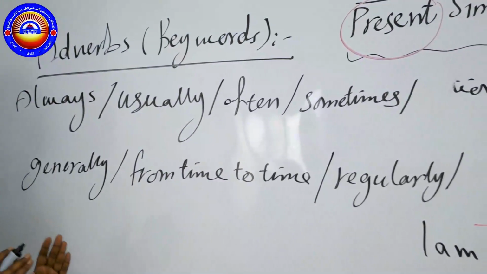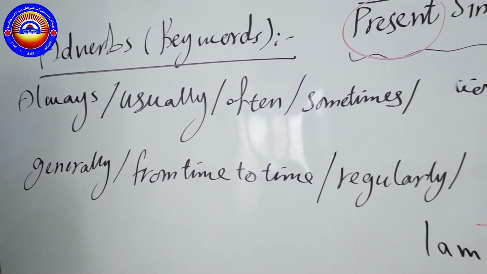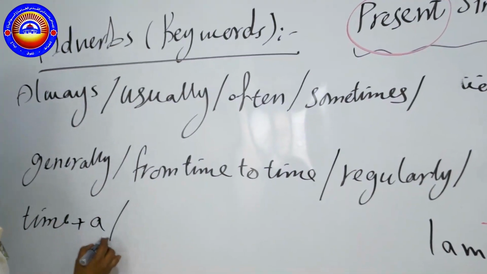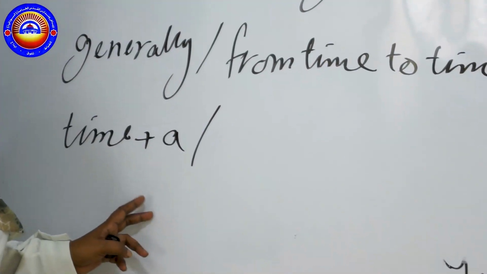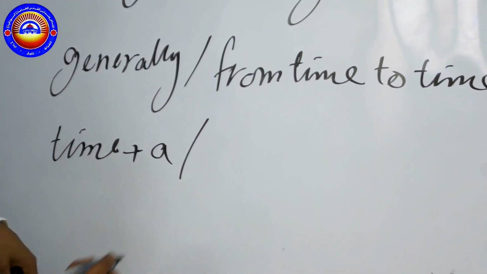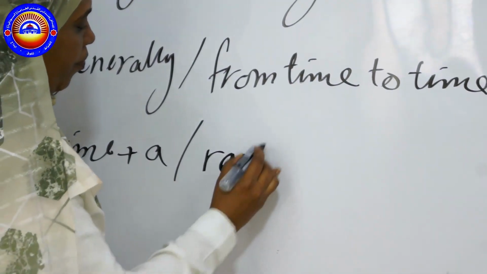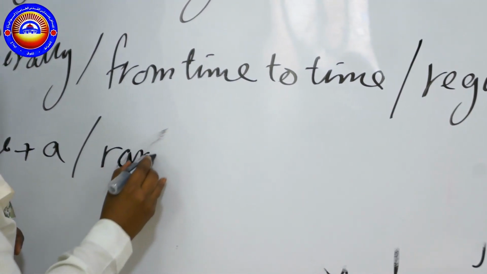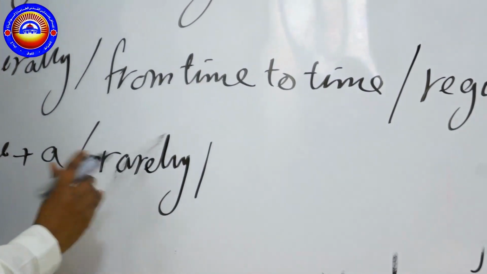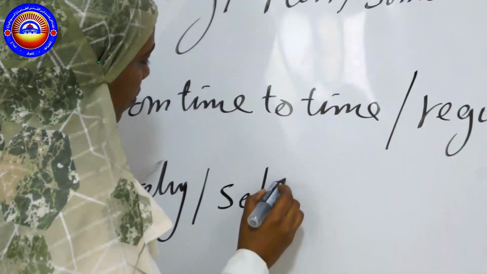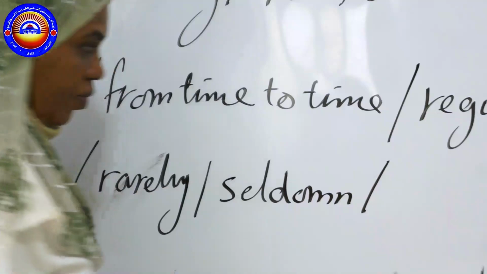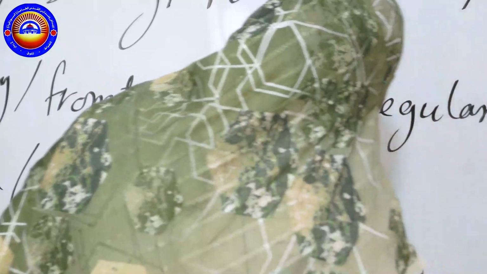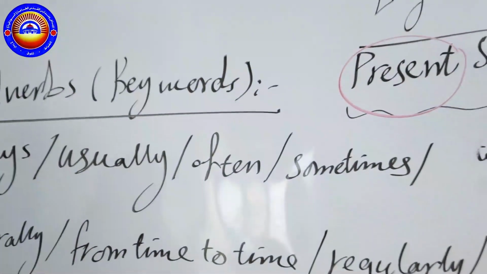Then I'm going to have another special one, which is time plus a. It's time plus a, and we are going to have an example for that. Then I have rarely. Sorry, rarely, which means seldom. Okay. So all these are the adverbs that I can use with the present simple tense.